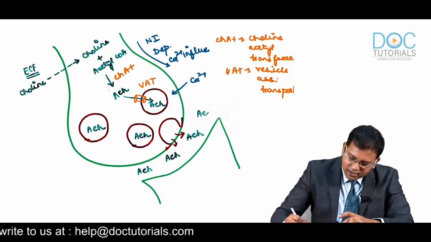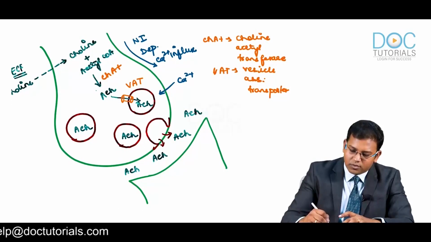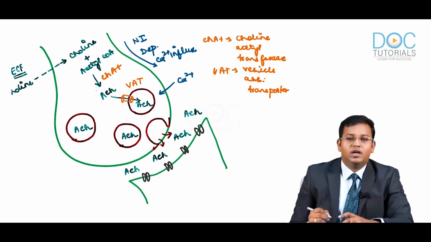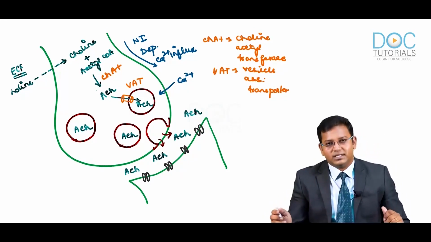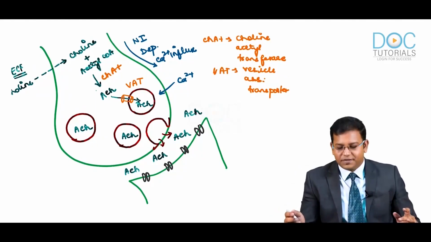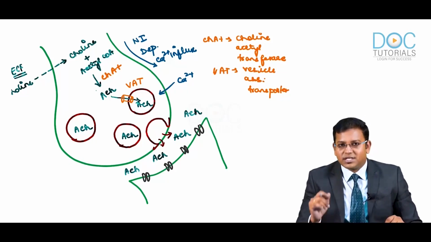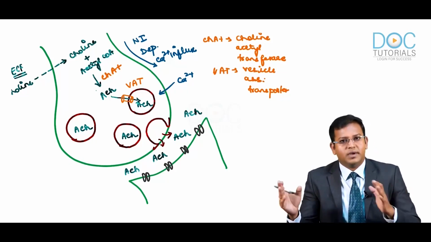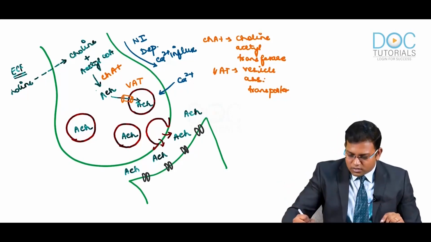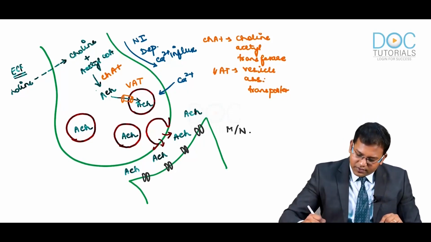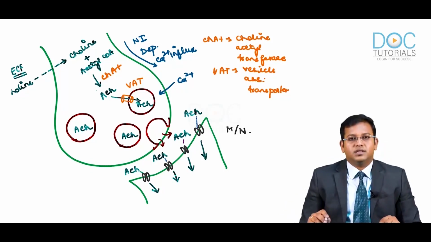Consider for this example, I have written 4 molecules of acetylcholine. These 4 molecules of acetylcholine are going to interact with a receptor situated on the opposite side. If this is a ganglion, what must this receptor be, guys? We have just seen it a few minutes ago. If this is a ganglion, this must be the NN receptor. If this is your neuroeffector junction, this receptor must be either muscarinic or nicotinic, based on the individual locations. Acetylcholine interacts with those receptors. Because of this interaction, the impulse is sent down into the postsynaptic terminal. That's it. Now the function has been completed.